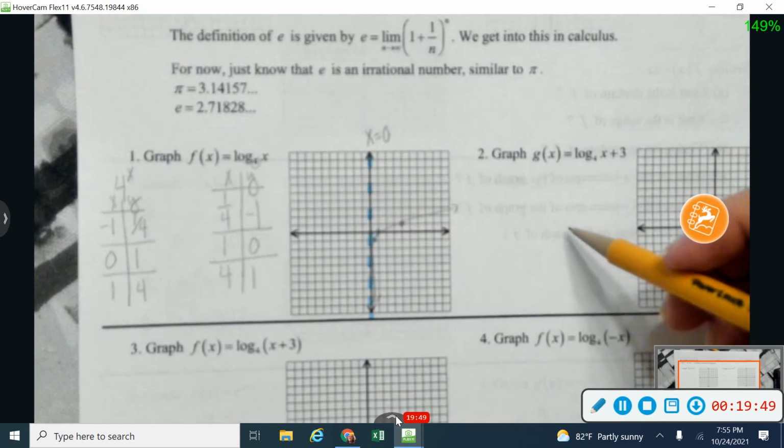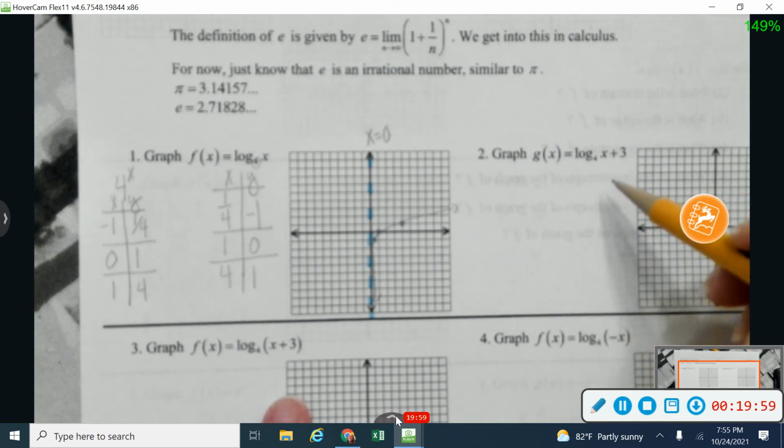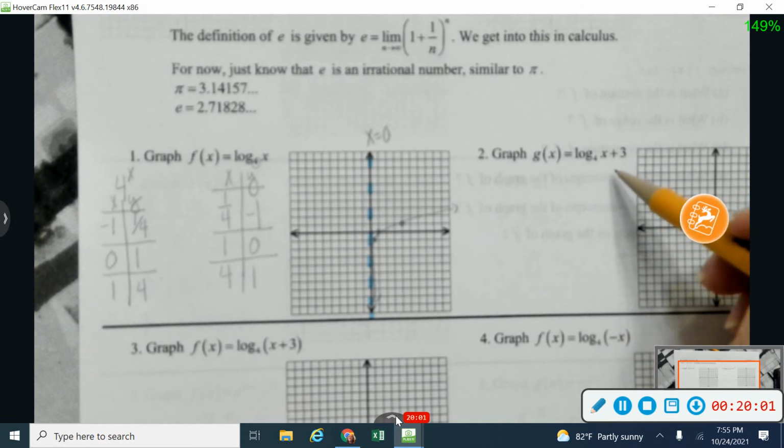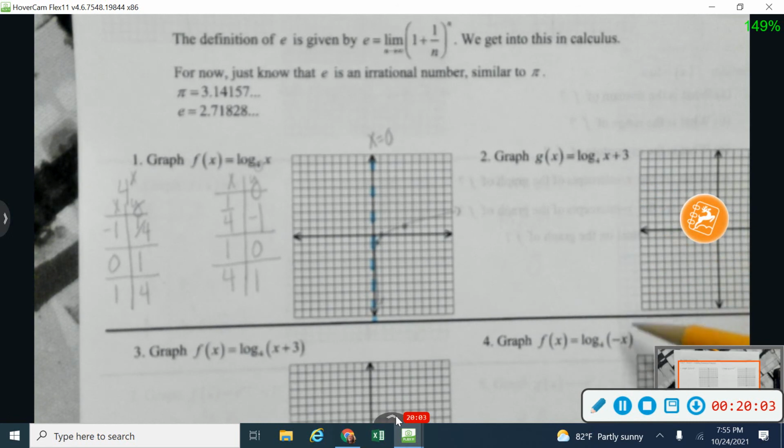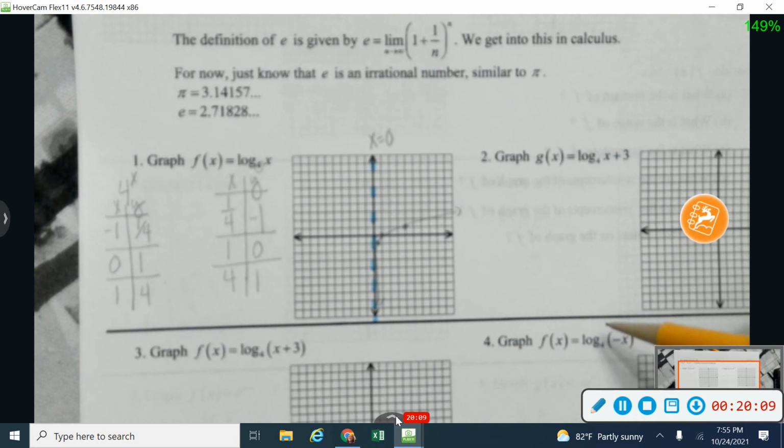Okay. With logarithms, our rules for our transformations stay the same. So if we are adding on the inside, like down here on number 3, I'm going to move to the right or to the left. If I'm adding on the outside, I'm going to move up or down. A negative on the inside makes it reflect over the y-axis. A negative out here in front would make it reflect over the x-axis. Okay, so again, pause your video and give numbers 2, 3, and 4 a try.